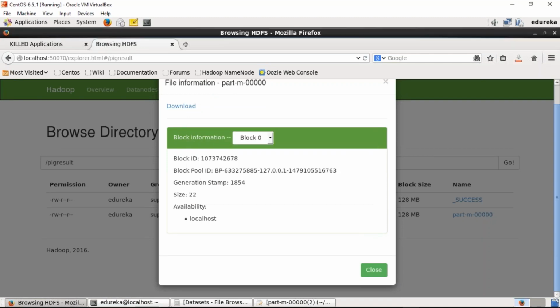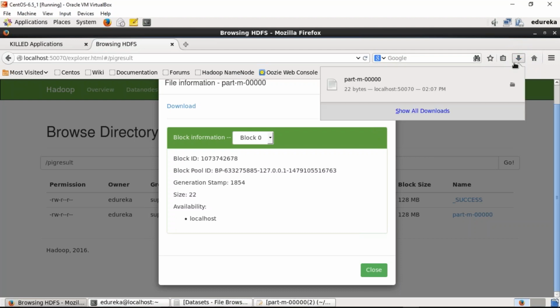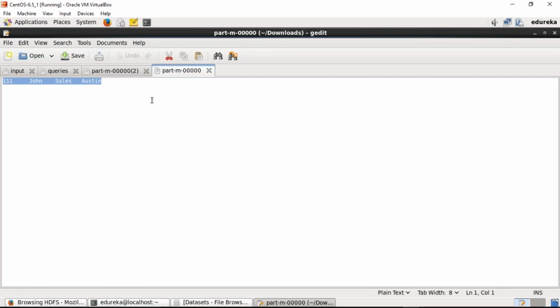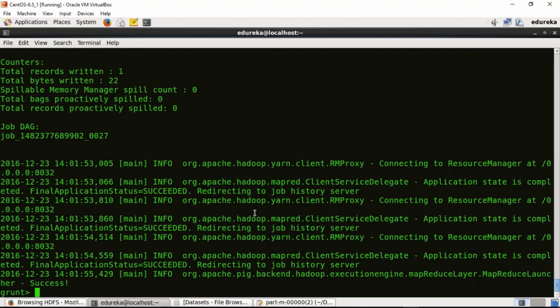I'll save the file and let's open it. As you can see, this is the record that got stored on HDFS. It is because if you remember, we stored the relation that is emp underscore filter, in which we were filtering all the records on the basis of city equals to Austin, and hence there was only one record which is stored, right?